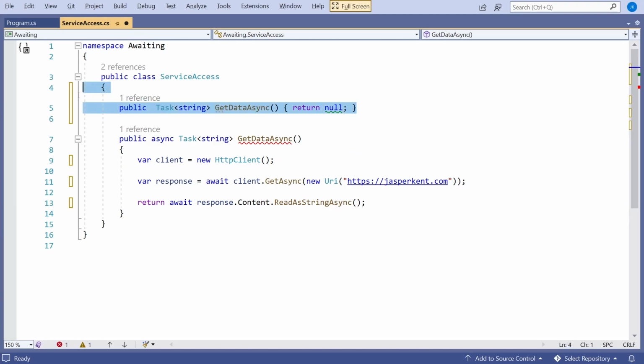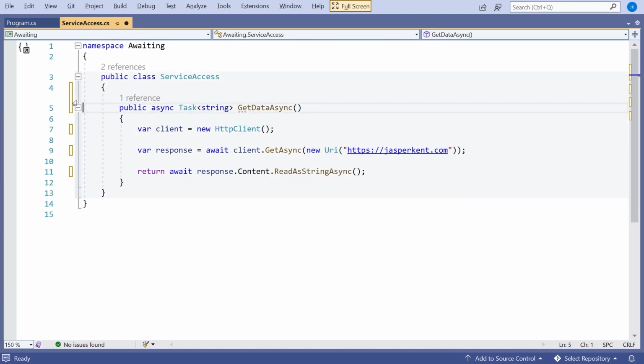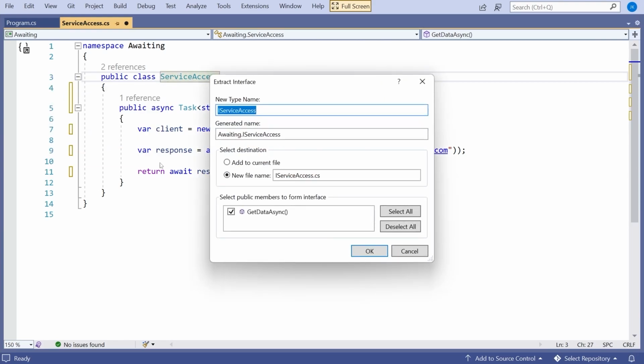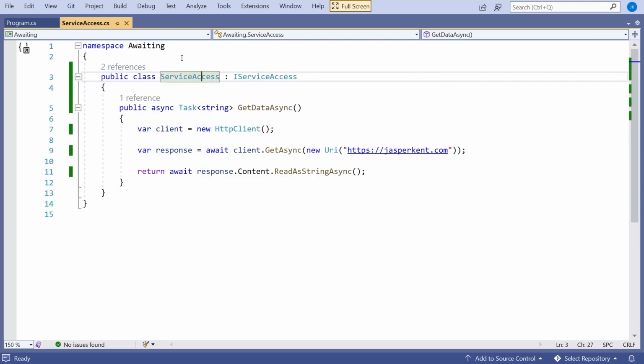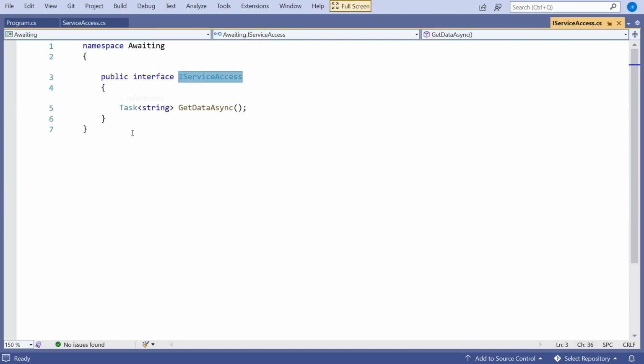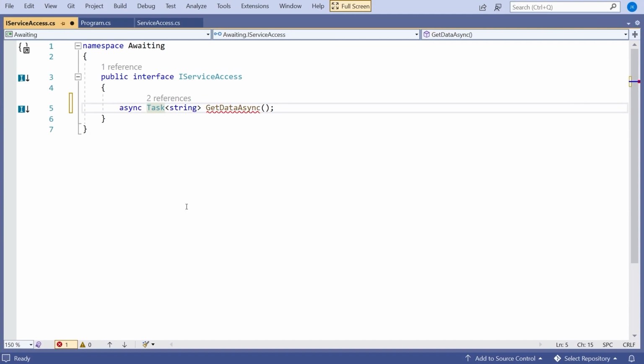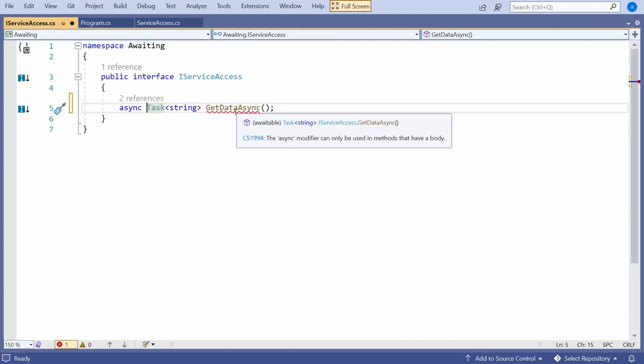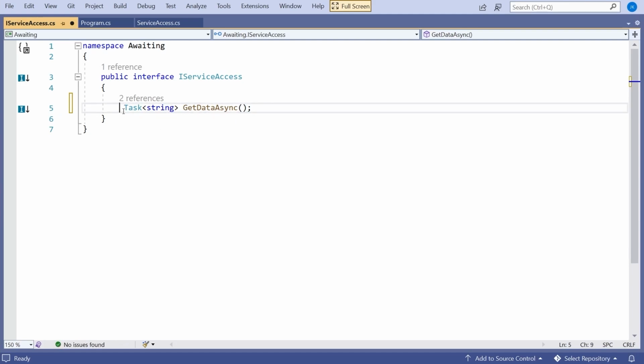Perhaps more importantly though, it has an effect if we're dealing with interfaces or base classes, because if I introduce an interface, so let's do an extract interface on there, just do it all the default, but if we then take a look at that interface, you'll see that although it's extracted that method, it has not put the async keyword on there. And indeed, if I did put that on there, we get an error that's telling us the async modifier can only be used in methods that have a body. So it's not going to work on interface methods or on abstract methods. And so that's what I mean by it not being part of the signature.